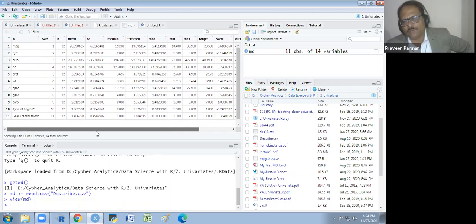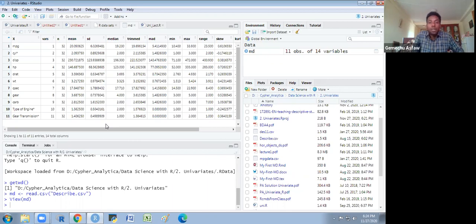Does that make sense to everyone? How to read the file? We just saw how to read the file. Okay? Okay, just clear.